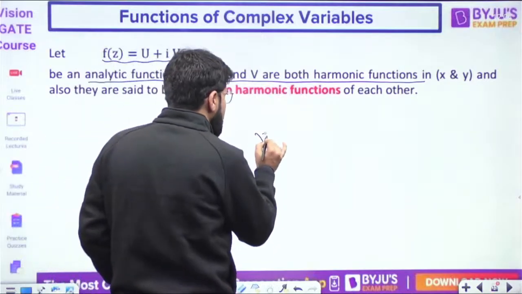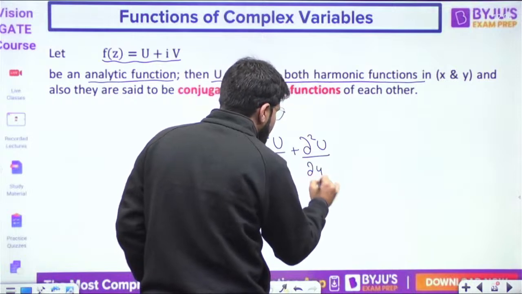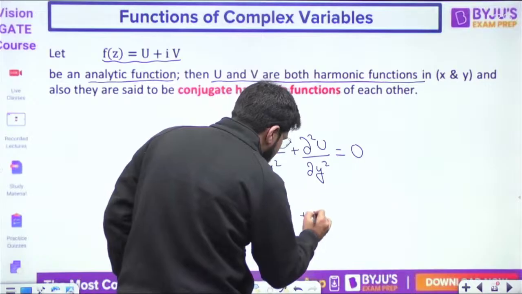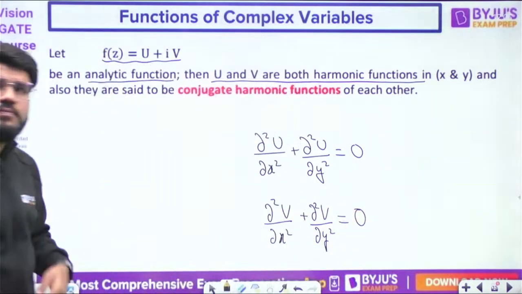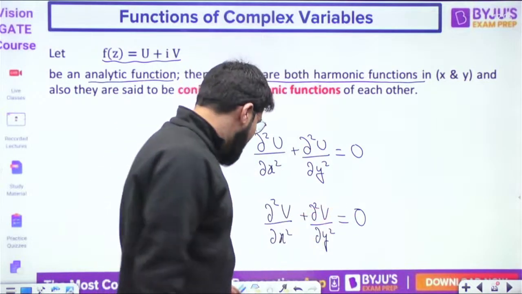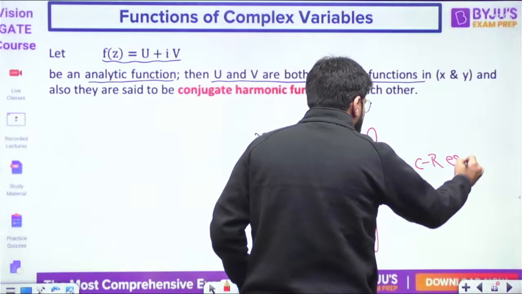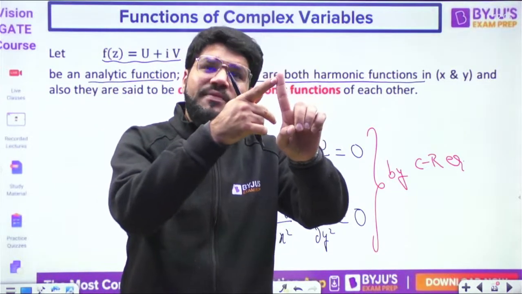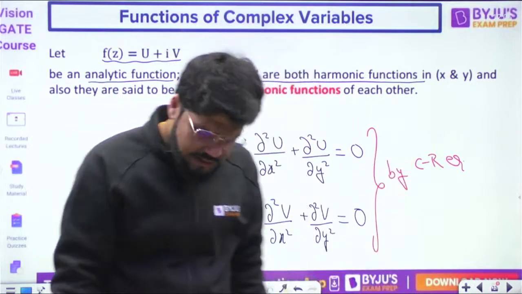Okay, that means ∂²u/∂x² + ∂²u/∂y² = 0, and also ∂²v/∂x² + ∂²v/∂y² = 0. Why? I'm telling you, we don't need the derivation here, but this is very simple, coming from the Cauchy-Riemann equations only. This is nothing new. Differentiate the first Cauchy-Riemann equation with respect to x, and the second with respect to y. You will get the answer.